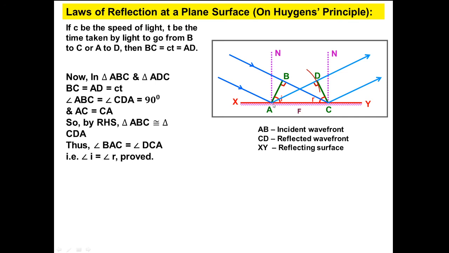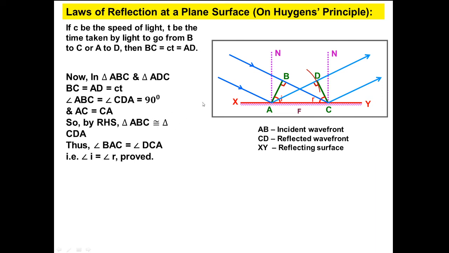Now see, in triangles ABC and ADC, it's a right triangle. BC equals AD, that is CT. Angle ABC is equal to angle CDA, that is 90 degrees. AC equals CA, it is the common side, or in a right triangle we can say it is the hypotenuse. So by RHS,